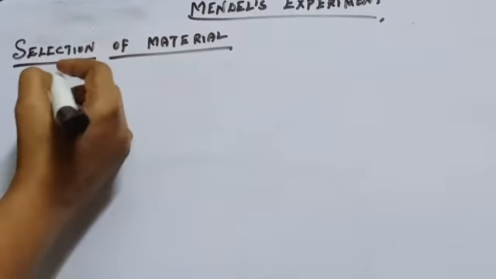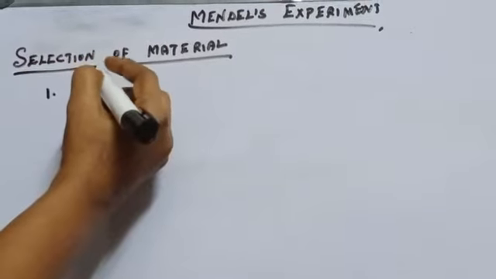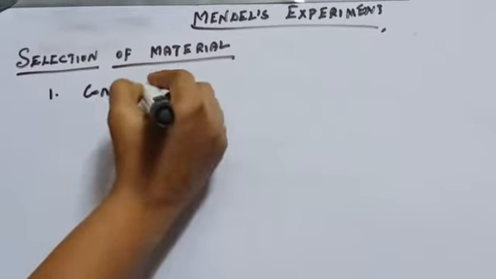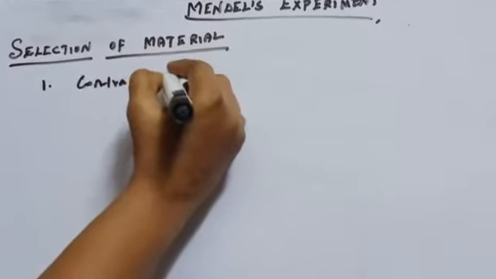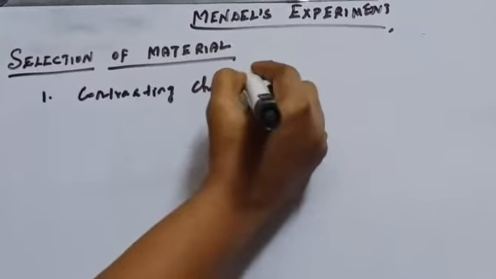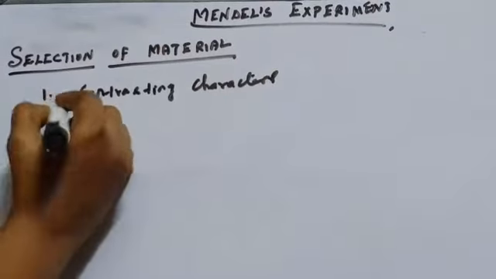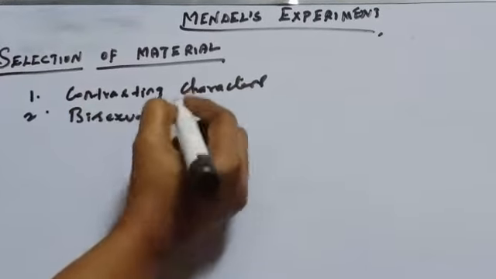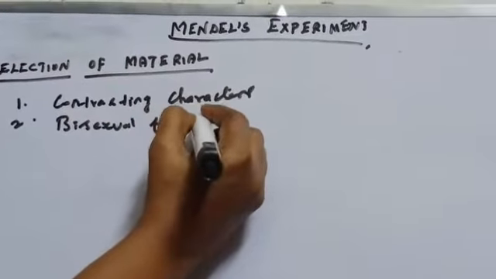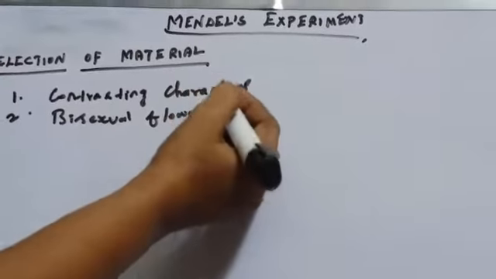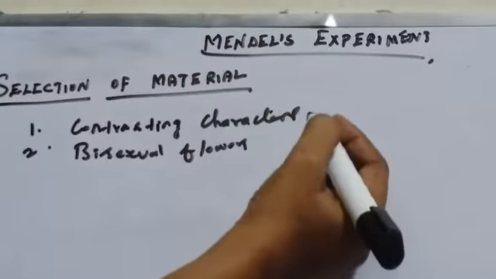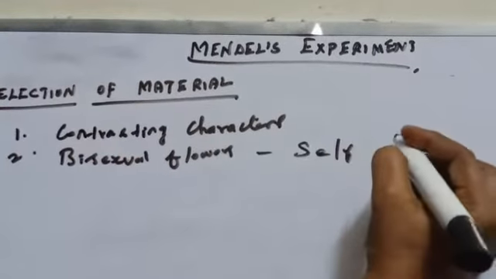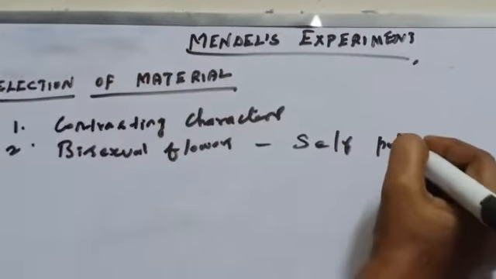Mendel selected garden pea for his experiment for the following reasons. One is the pea plant shows a number of well-defined contrasting characters. The second reason is it has perfect bisexual flowers. Bisexual flowers mean they contain both male and female parts, and the flowers are predominantly self-pollinating.